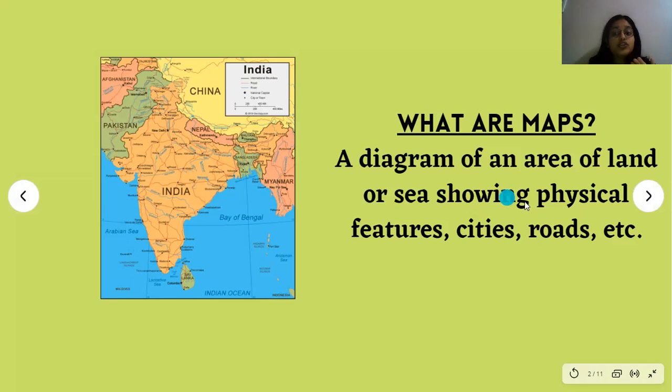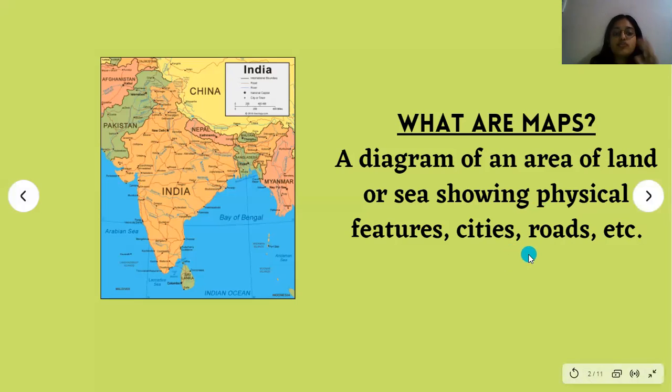ठीक है. Showing physical features. क्या शो करता है मैप? फिजिकल फीचर्स. फिजिकल फीचर्स मीनिंग जो वहां की दिखने की स्पेशल क्वालिटीज होती है. फॉर एग्जाम्पल आर मुंबई हैज sea in it. That is a physical feature. Palak Didi lives in a plain area. Palak Didi's gaon is in a plain area, and that is a physical feature of Palak Didi's gaon. Himalayas have mountains. That is a physical feature कि वहां पे mountains है. Like that, physical features is जो हम देख सकते हैं और जिसको टच कर सकते हैं वो कैसा दिखता है.